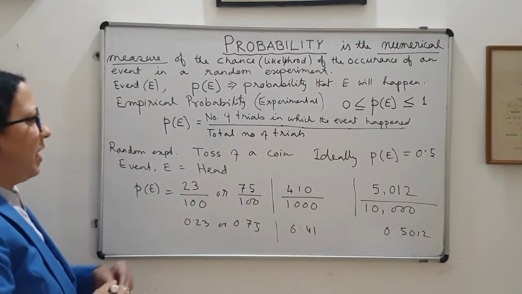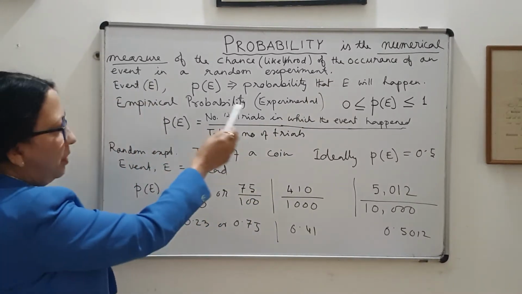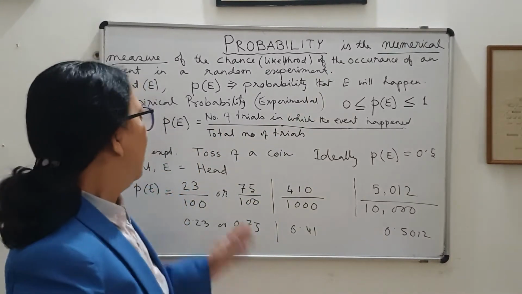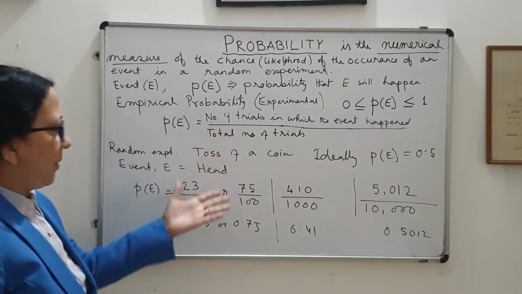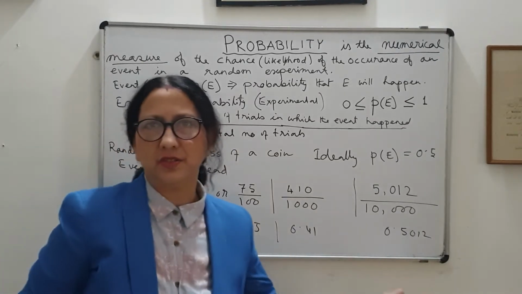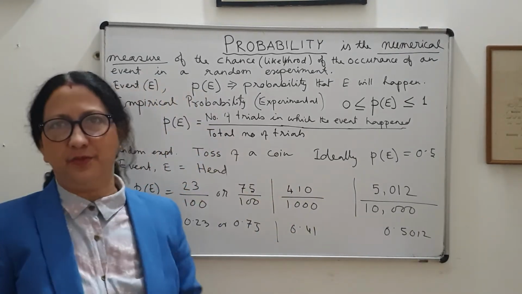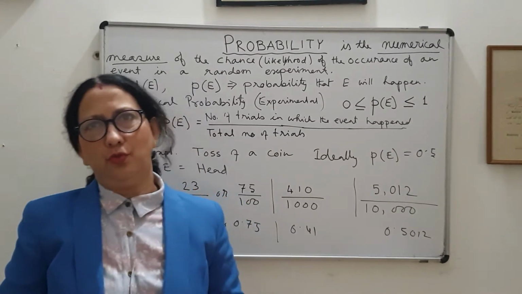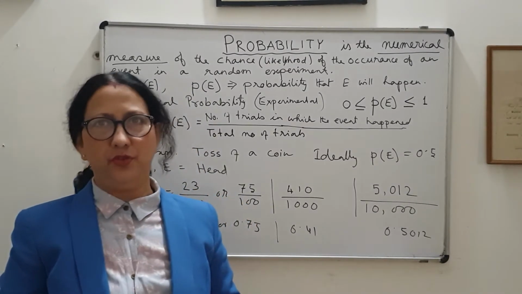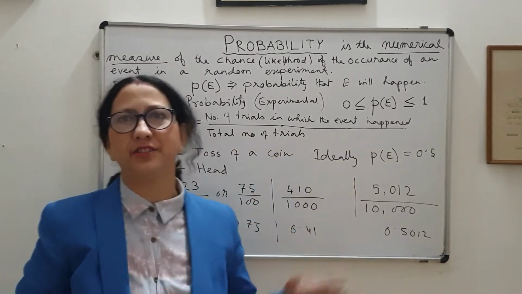That means you have to perform experiments to know the value of the probability. So in 9th class this was the definition, and I have shown you there are some limitations for following this definition. So there was a need for a theoretical approach where we can avoid performing a large number of trials.